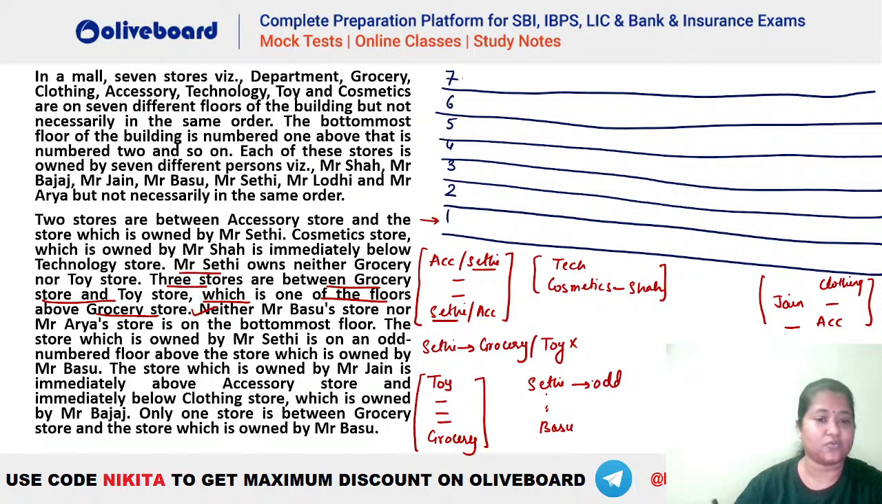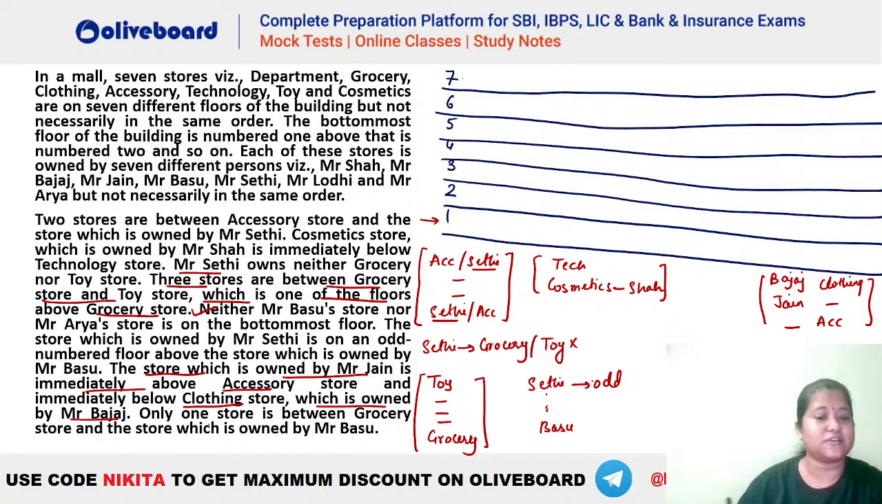Okay, chalo, uske baad dekhte hain what is given. The store which is owned by Mr. Jan is immediately above accessory, done, and immediately below clothing store which is owned by Mr. Bajaj. So clothing is Mr. Bajaj, that is also given here. ठीक है, ये भी हम बाद में place करेंगे.